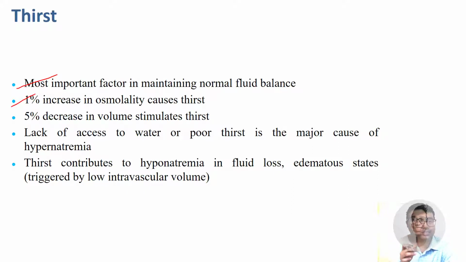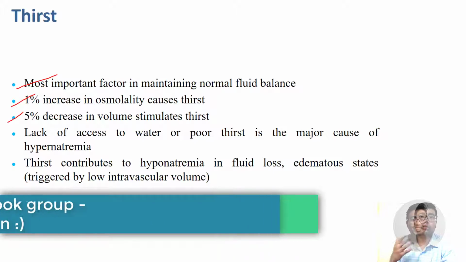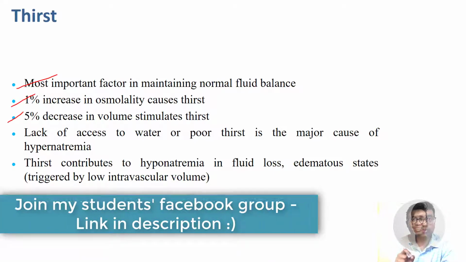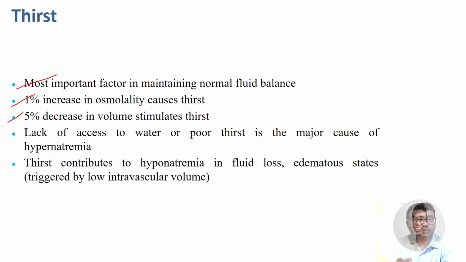Number two is a 5% decrease in volume. The solute and solvent relationship is the osmolality, how much solute is dissolved in a unit kg of solvent. But suppose the osmolality remains the same but there is a huge loss of fluid, it may be hemorrhage, it may be anything, then thirst will be triggered. It means the body fluid is decreasing, so thirst will be triggered, right?